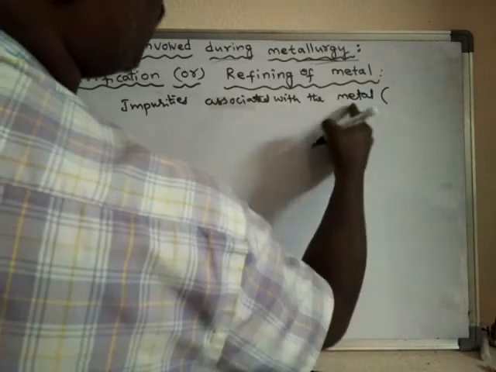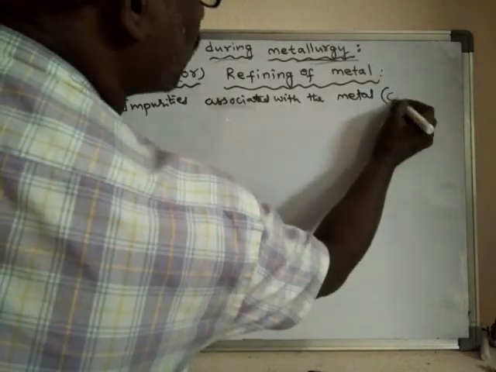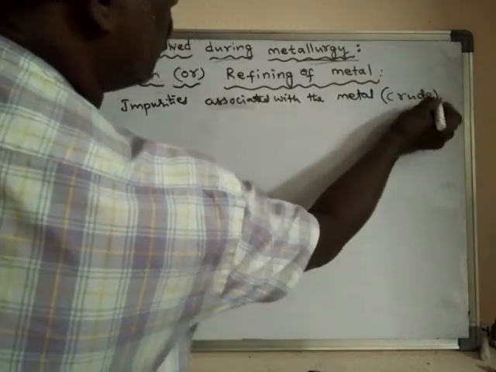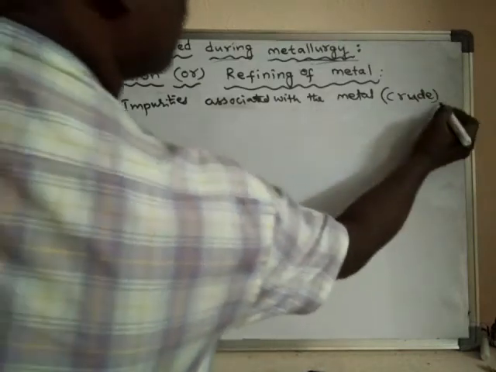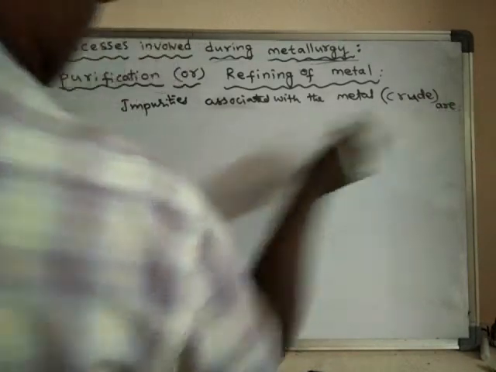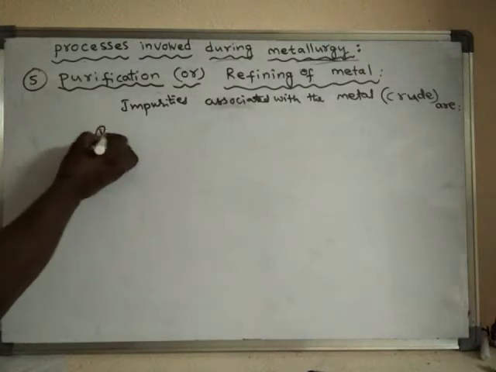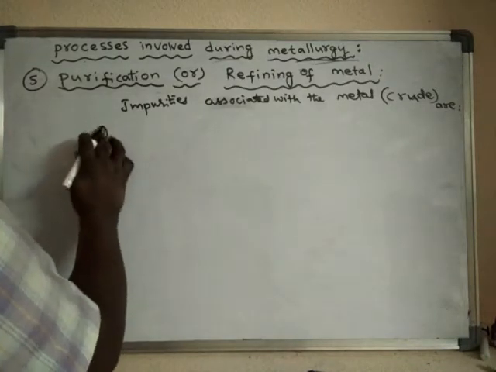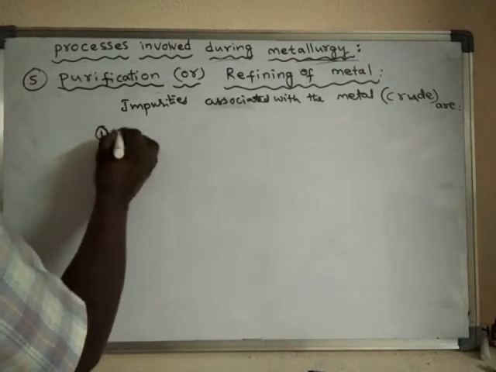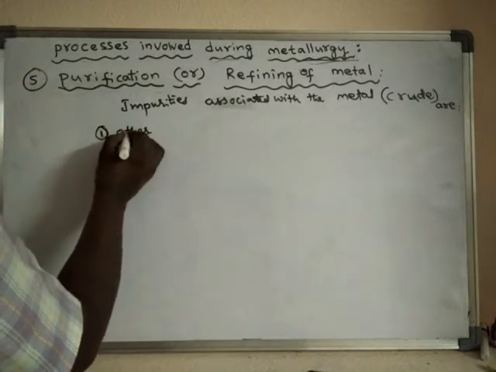Such a metal is called crude metal. What are the impurities? Other metals.